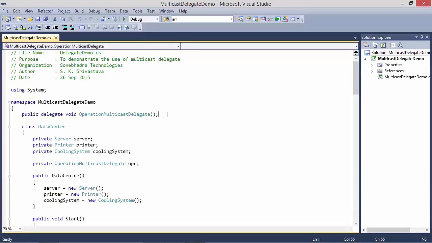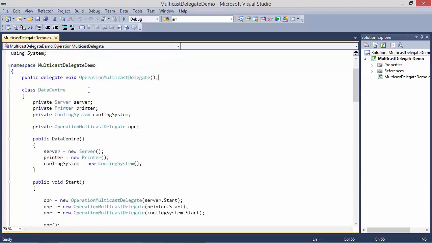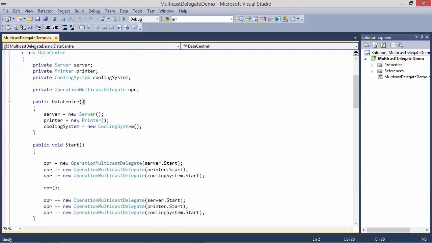So here we have delegate operation multicast delegate. It does not have any parameters and return type is void. Remember, multicast delegate can refer to methods which have return type void. So that's why we have delegate which has return type void. Okay, here we have class data center and it has member variables server, printer, cooling system and delegate operation multicast delegate reference OPR. And this is the constructor of data center.